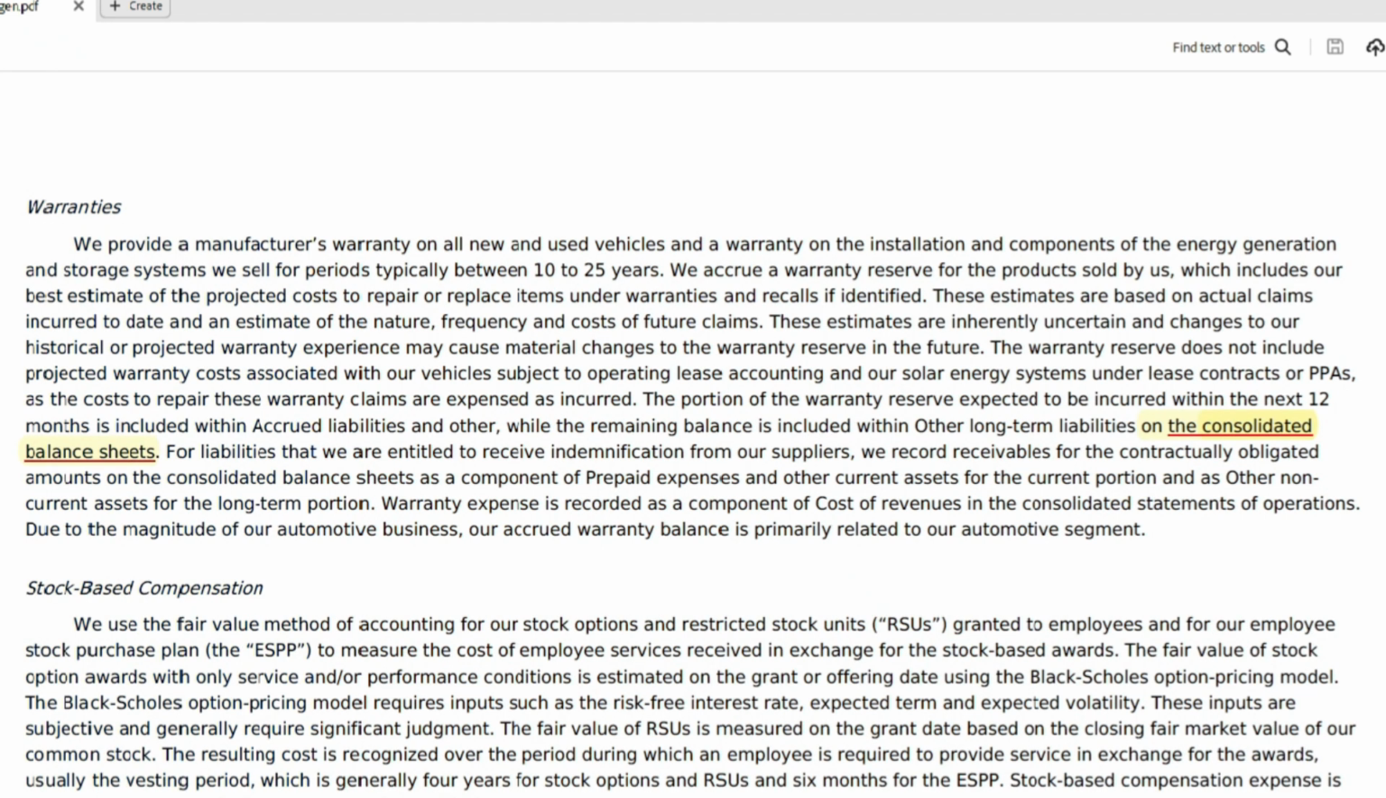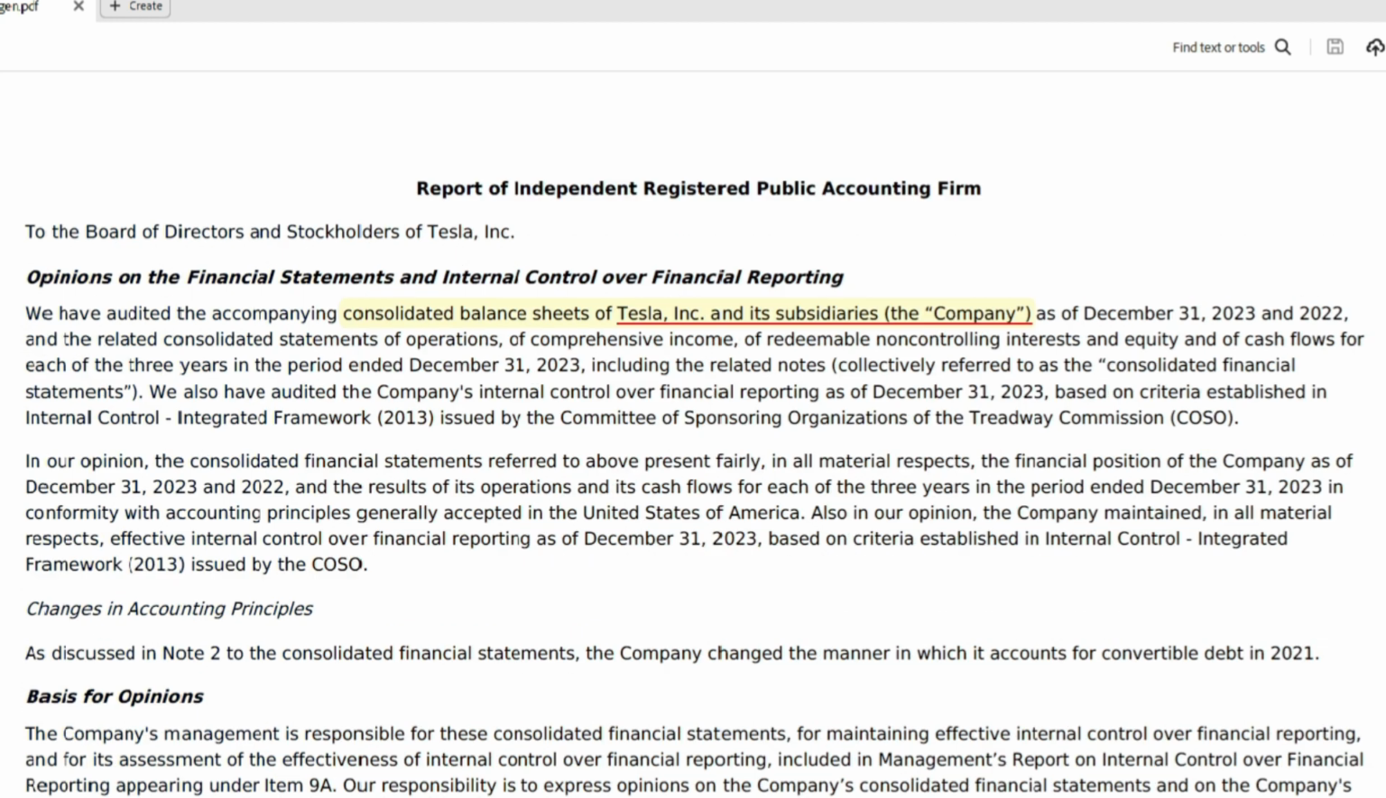This is just acknowledging we have a consolidated balance sheet, same concept that I've just been going over, that we're rolling up all of our balance sheet items. All right, we're going to jump to 47. Another instance, so this is the opinion, the public accounting firm's opinion of the audited financials.